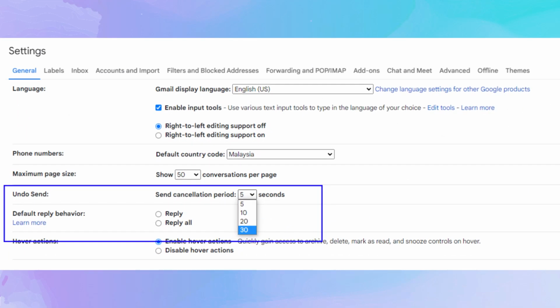Did you know that you can extend that unsend email feature on Gmail by up to 30 seconds? Just go to your Gmail settings, there's a drop-down menu right there. Change it to 30 seconds and enjoy. Having 30 seconds to look at my outgoing email has prevented me from making really dumb mistakes over the years, and everyone I've shared with has told me this. Damn, I wish I knew about that sooner.